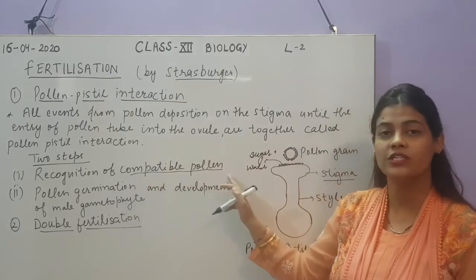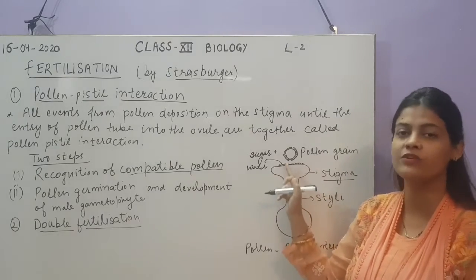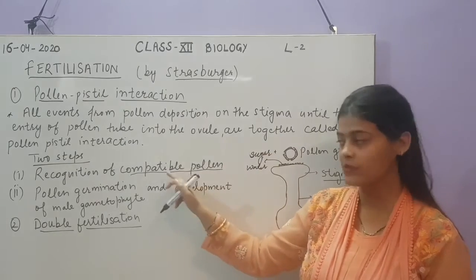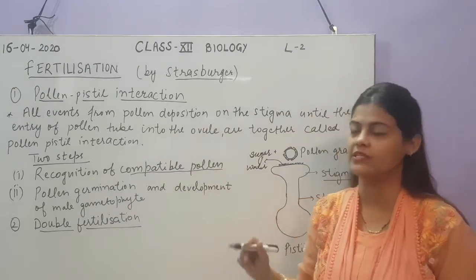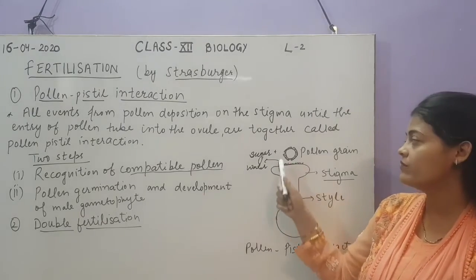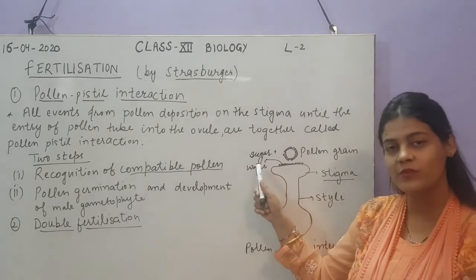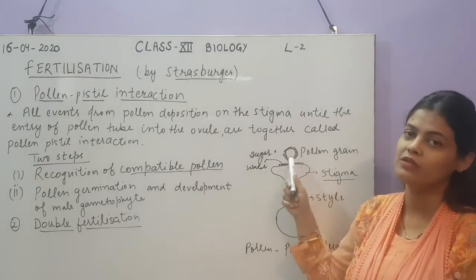The first step is the recognition of compatible pollen. The pollen recognizes the stigma of its own kind because of this secretion. The second step is pollen germination and development of the male gametophyte. When the pollen reaches its compatible stigma, the secretion is released by the stigma and absorbed by the pollen grain.